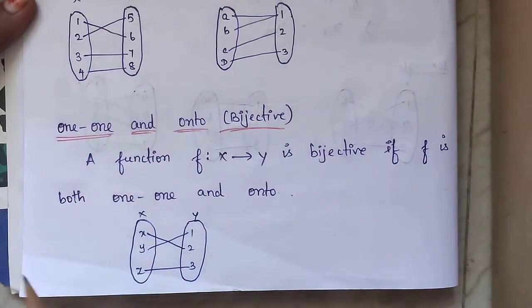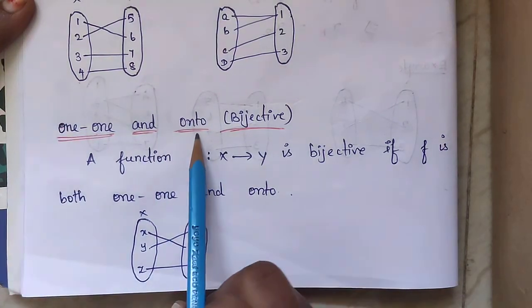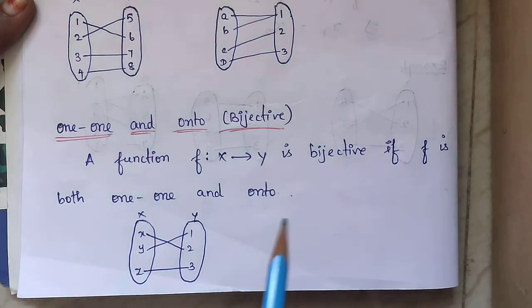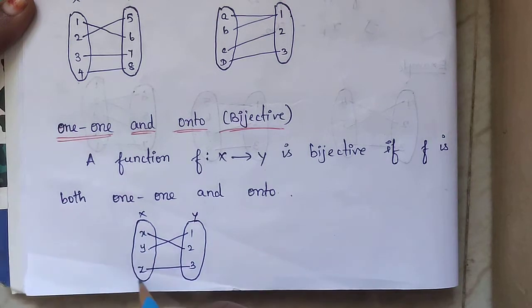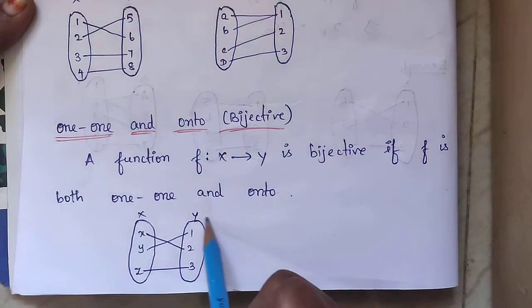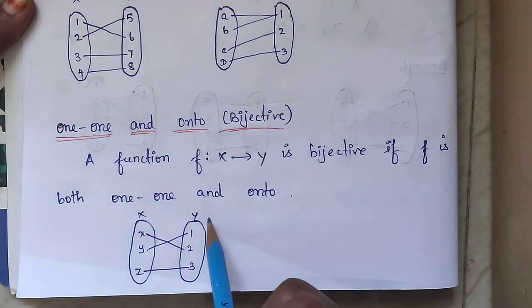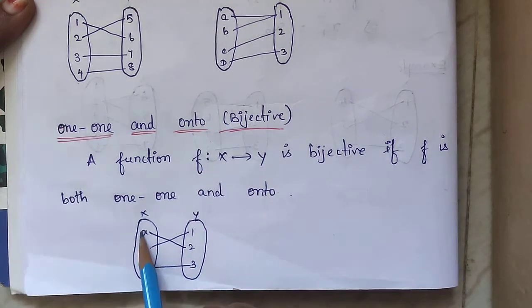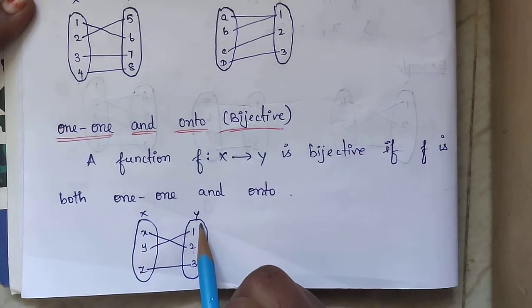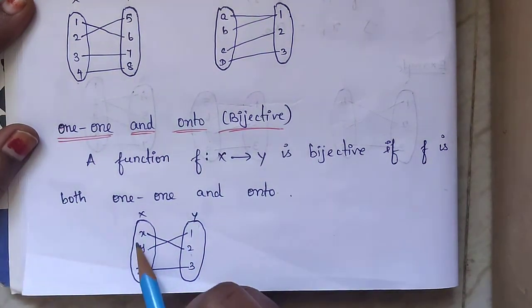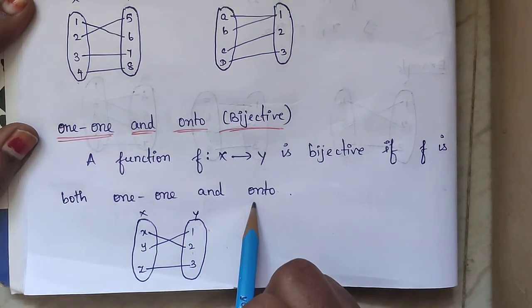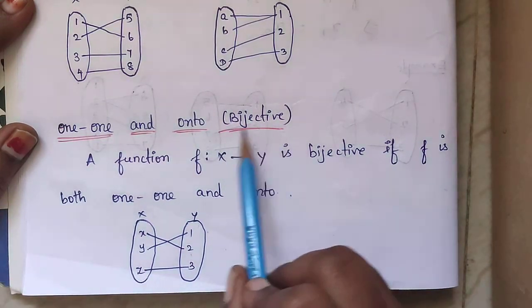Now next one, one-one and onto. One-one means each element of x will have only one image in the set y. And onto function means range should be equal to codomain. See here, x is having image 2, y is having image 1, z is having image 3. So every element is involved in mapping, every element is having a unique image and here range is equal to codomain. If both one-one and onto are there, then that function is called a bijective function.